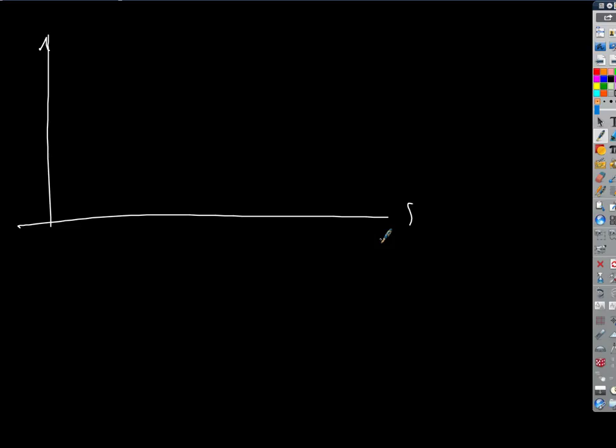Position and time, which one goes where? Time on the X. Good, okay, and then it's always pretty much going to be that way in physics, isn't it? Because systems change with time, right? And then up here is going to be distance or position, we'll just call it D. And if I'm increasing my speed at a constant rate, what's that going to look like?